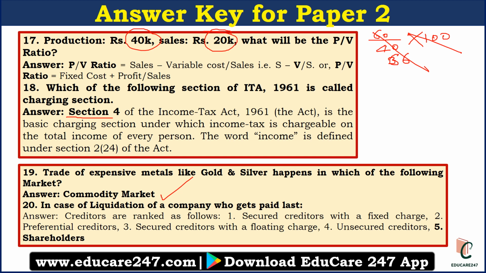In case of liquidation of a company, who gets paid last? So basically, shareholders get paid last. First, secured creditors with fixed charges, then preferential creditors, then secured creditors with floating charges, then unsecured creditors. All the creditors will get paid first, then shareholders will get paid. So that was the question. This was a good question.